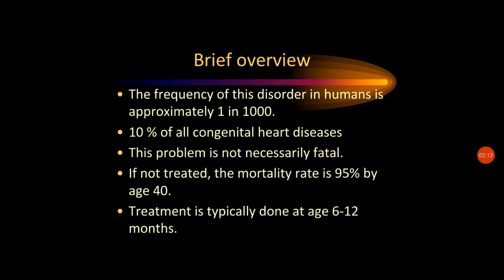So altogether it is a cyanotic congenital heart defect, 10% of all congenital heart disease, and it's not a fatal condition. Medical, surgical and other managements are available and will support the life of the child. If it is not treated, the child may die, meaning there is difficulty crossing age 40.